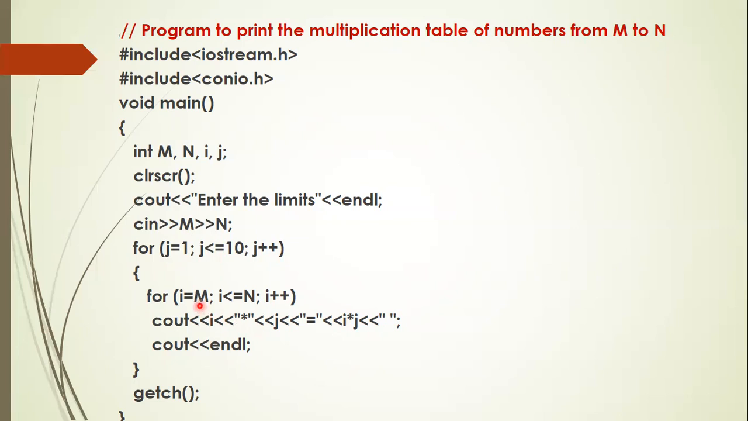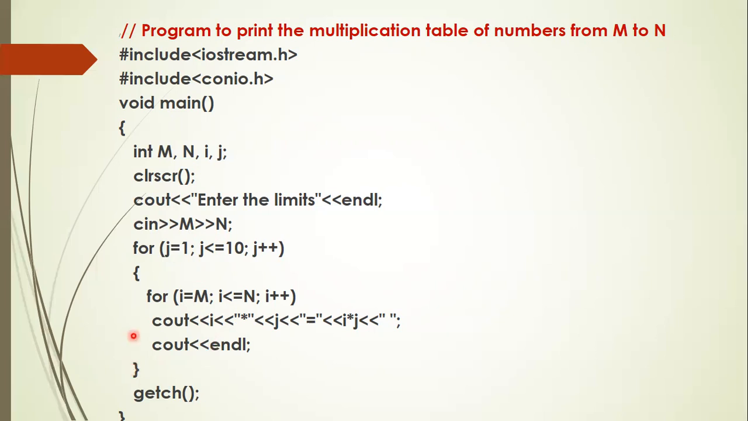Then what happens? Again, i starts from 3 only, and goes up to n. Suppose m value is 3 and n value is 5, again 3 into 2, 4 into 2, 5 into 2. Next, j becomes 3. In the third row, I'll get 3 into 3, 4 into 3, 5 into 3. Next, j becomes 4. Then 3 into 4, 4 into 4, 5 into 4.